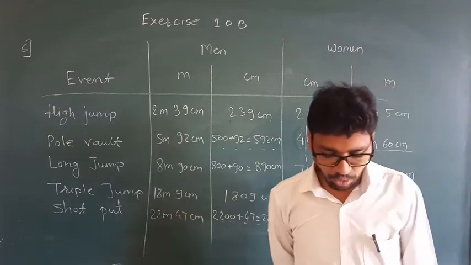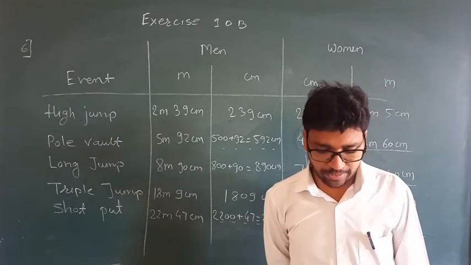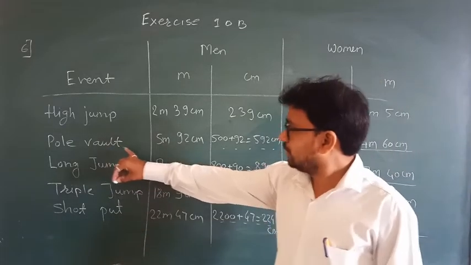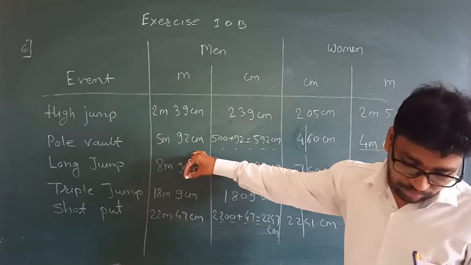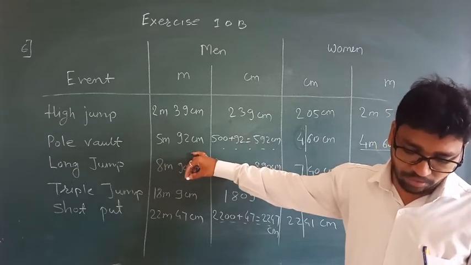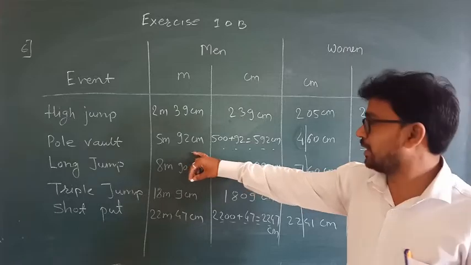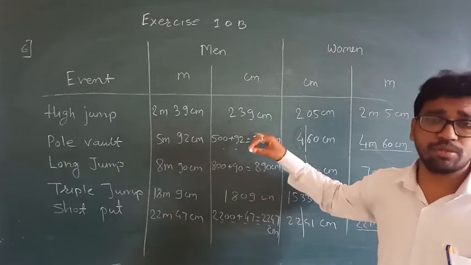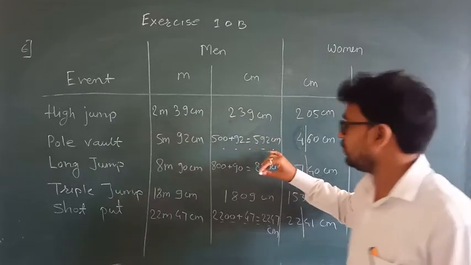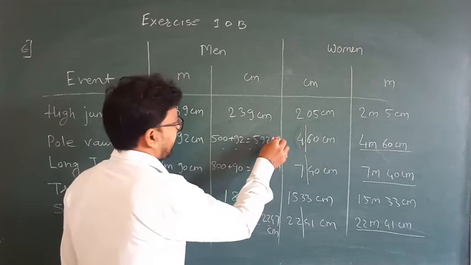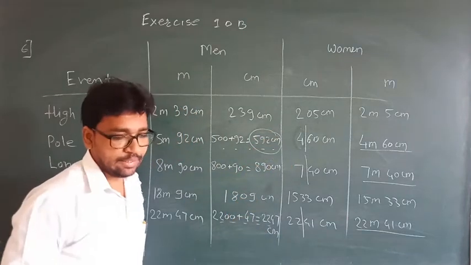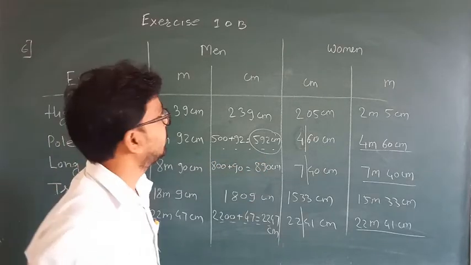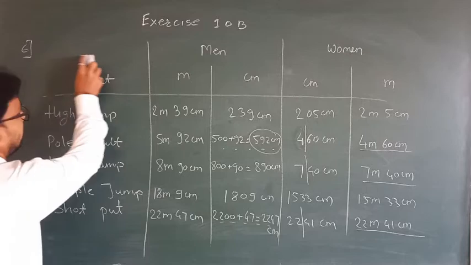Question is, how many more centimeter for the pole vault men's record to reach 6 meter? Pole vault, this is okay. So how many more centimeter for the pole vault men's record to reach 6 meter? So what we do? We subtract this 592 from 600. I'll do the calculation here.